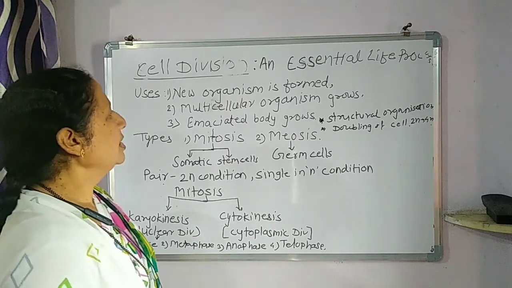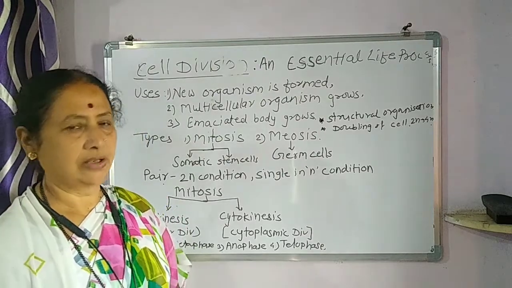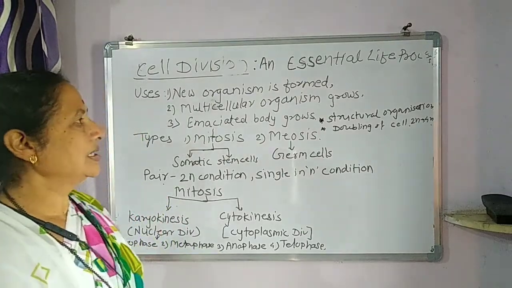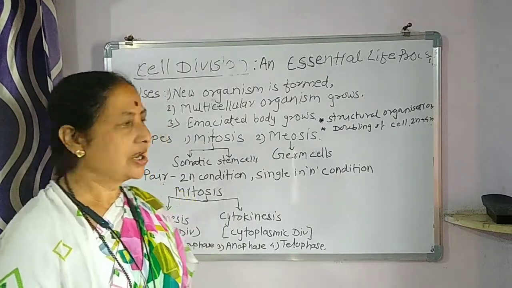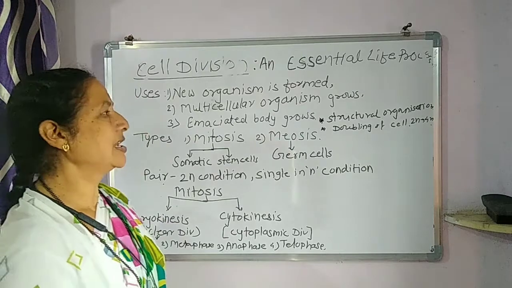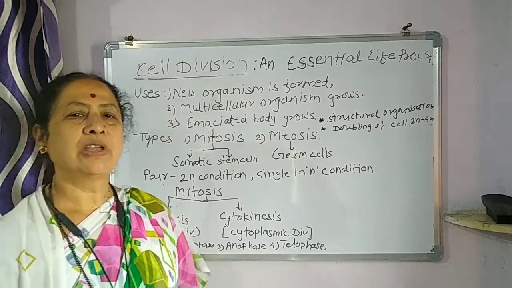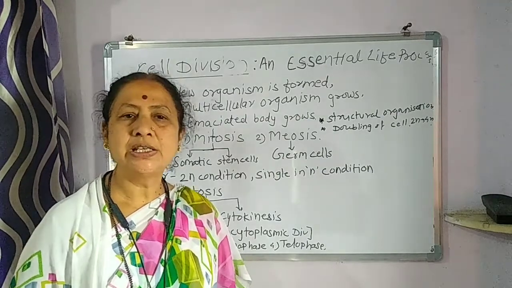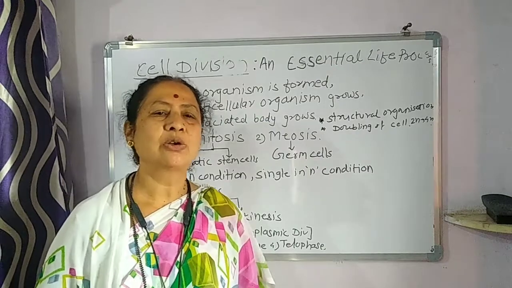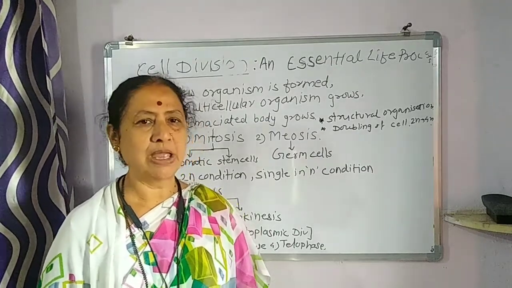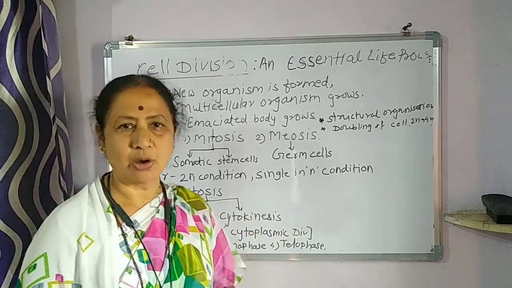First, cell division occurs when a new organism is formed from the existing one. Second, a multicellular organism grows with cell division. And third, the emaciated body grows. Emaciated means a body which is very weak because of any disease or hunger. When the body becomes very weak, it is called an emaciated body. So the emaciated body grows. In all these three things, cell division occurs.